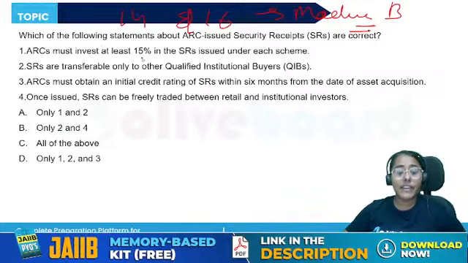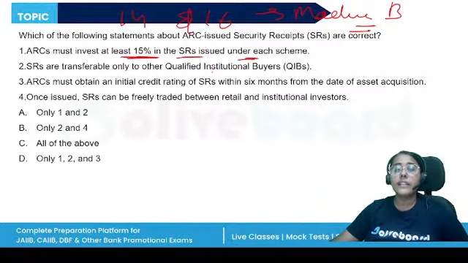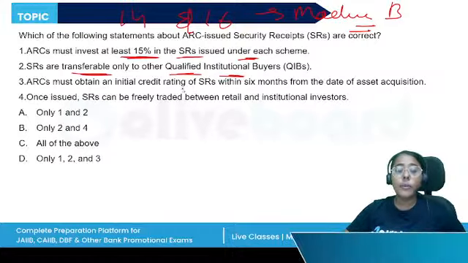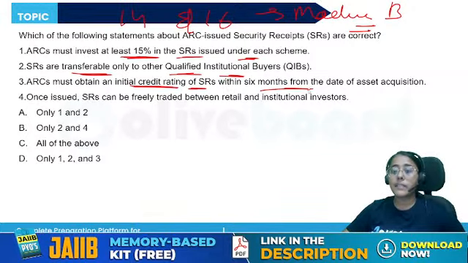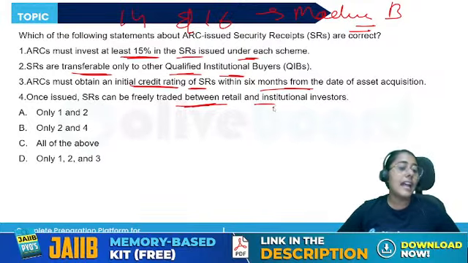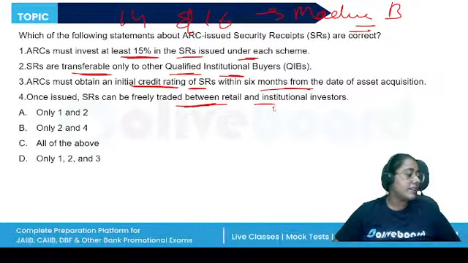1. ARCs must invest at least 15% in the security receipts issued under each scheme. 2. They are transferable only to other QIBs. 3. ARC must obtain an initial credit rating within 6 months from the date of acquisition. 4. Once issued, the security receipts can be freely traded between retail and institutional investors.